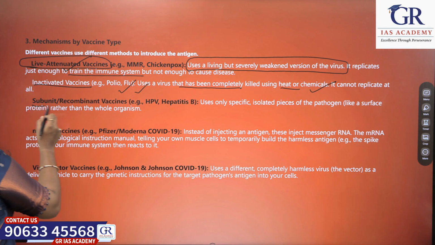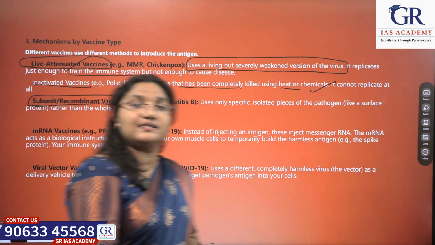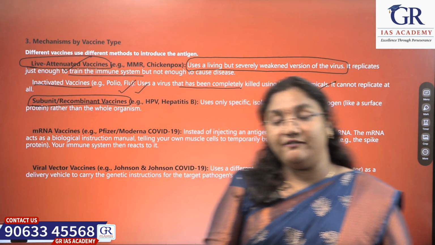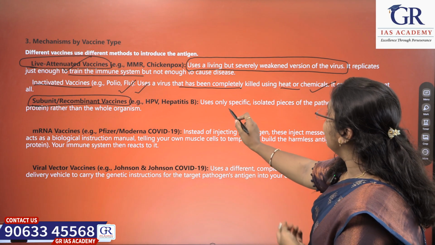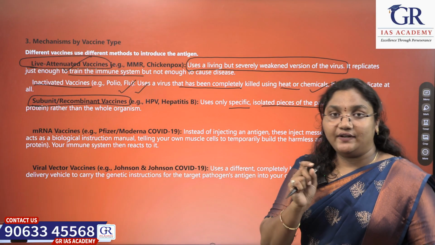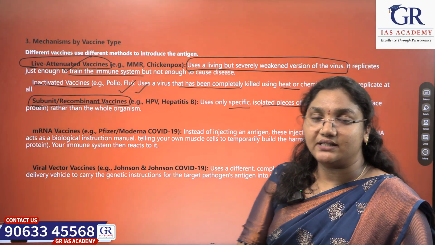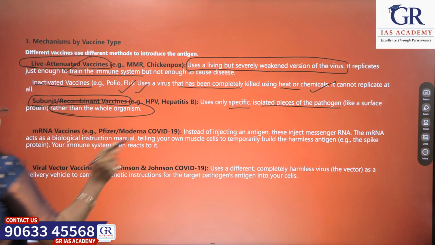Next comes the subunit or recombinant vaccines. Subunit or recombinant vaccines generally we use for HPV or hepatitis B vaccines. These use only specific isolated pieces of the pathogens. Specific and isolated pieces of the pathogens are used and inserted into our body rather than the whole organism.